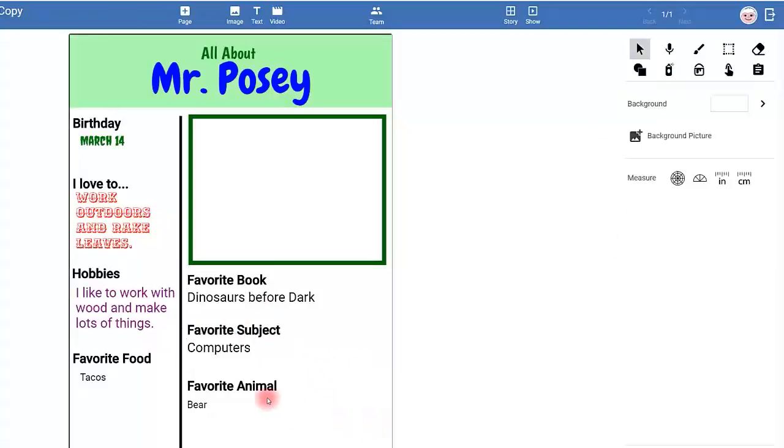And so some of these words I can click on, some I can't. So your job is to go choose the font and the color for each of the words. Now, once you're done with that, you're going to go to favorite food. You're going to go up here to images.